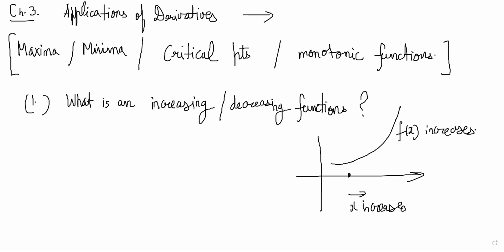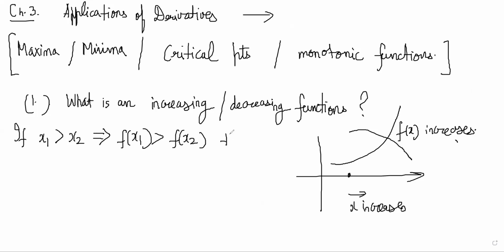And if as x increases, f(x) decreases, then the function is decreasing. The meaning can be written like this: if x1 is greater than x2 implies that f of x1 is greater than f of x2, then it is a strictly increasing function.